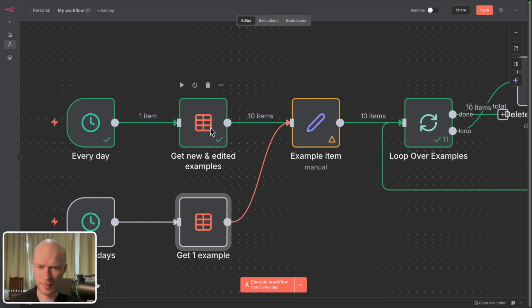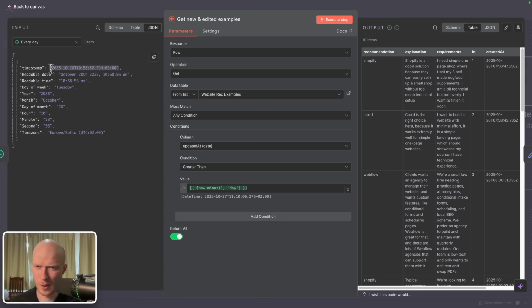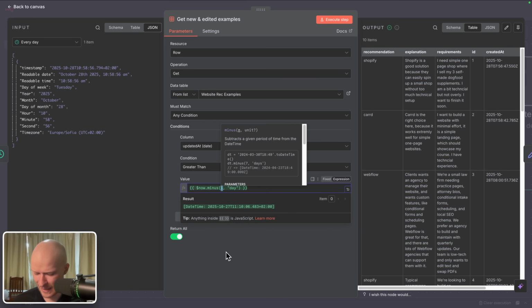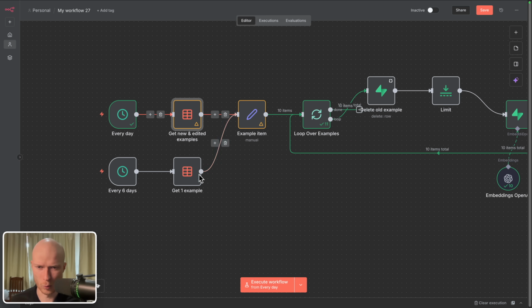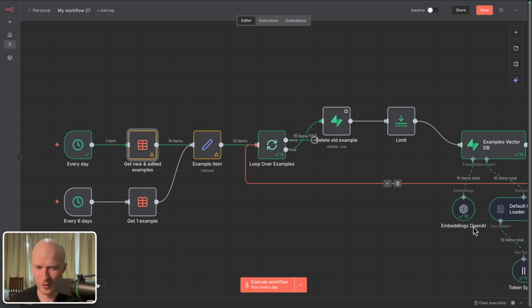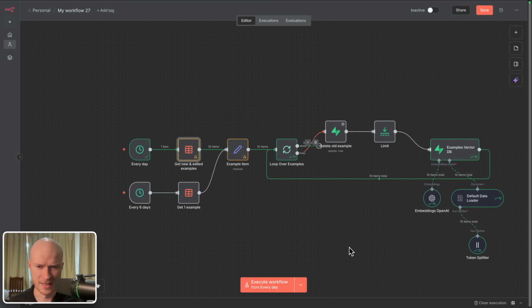Additionally, one final optimization that I want to make here: in the condition for the get new and edited examples, I want to set this from now minus 1 day to now minus 2 days. This just adds some additional redundancy, so that if for any reason on one day the loading into the vector database does not work, then it will try again on the next day. This way we improve the reliability of this entire system.